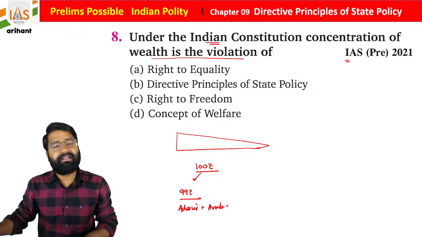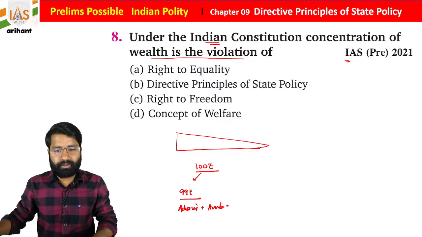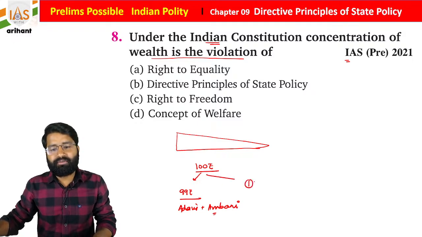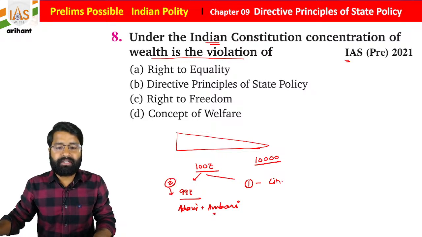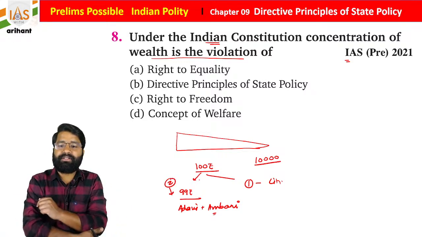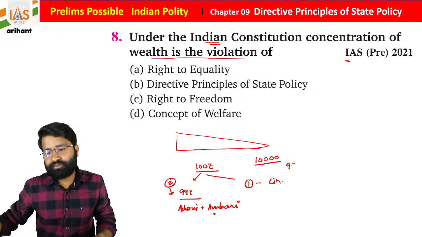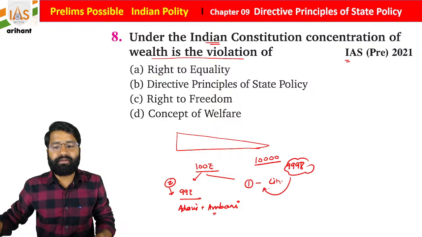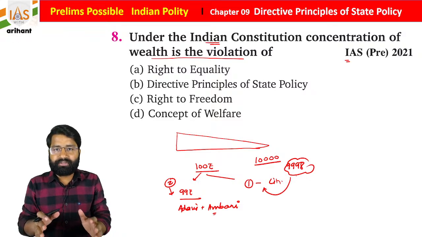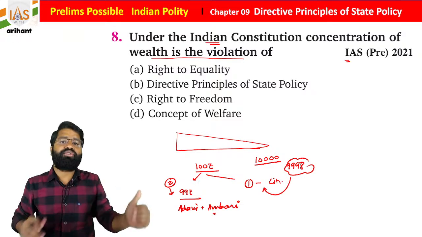I'm just giving an example, don't take it politically. And 1 rupee is available to other citizens. Let's suppose the population is 1000 or 10,000. So 2% get 99 rupees and 9,998 persons have to share 1 rupee. In that case, students, there will be social differences.